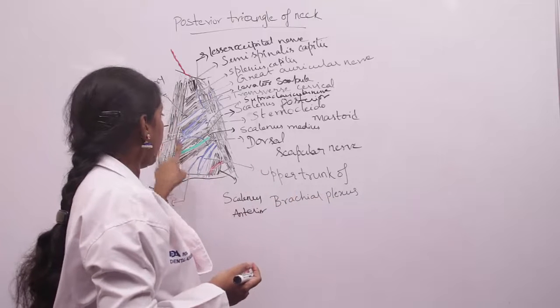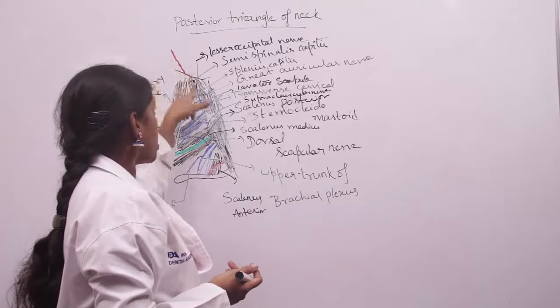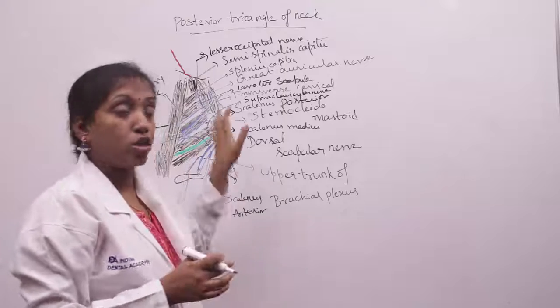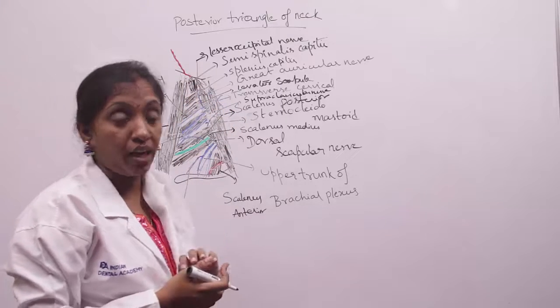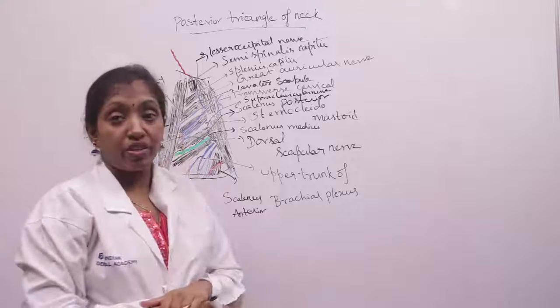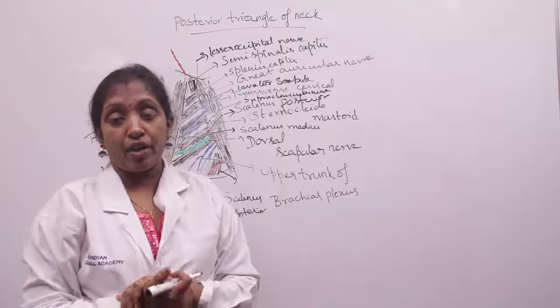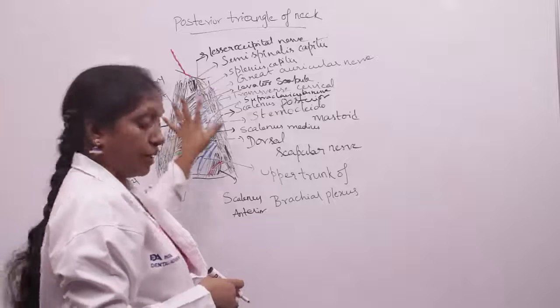And coming to the occipital artery, it can also be seen in the upper part of the posterior triangle, and also the superficial cervical artery, which is a branch of the subclavian artery, can also be seen in the occipital triangle.